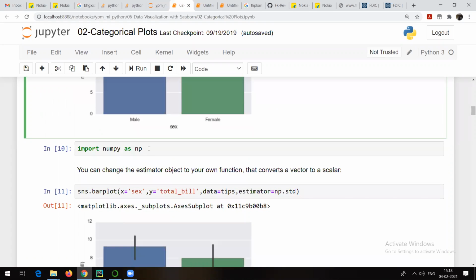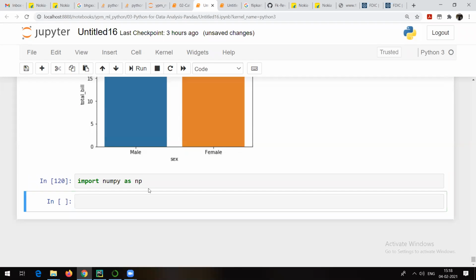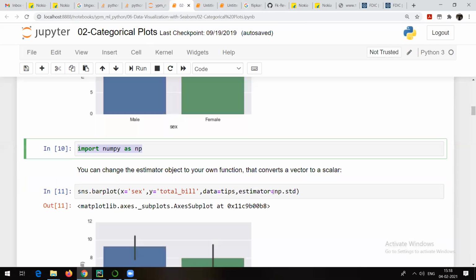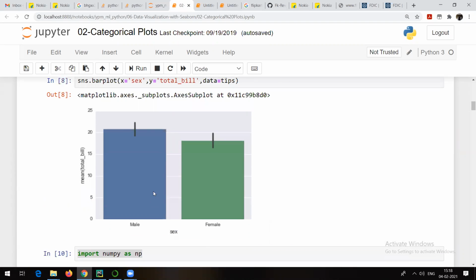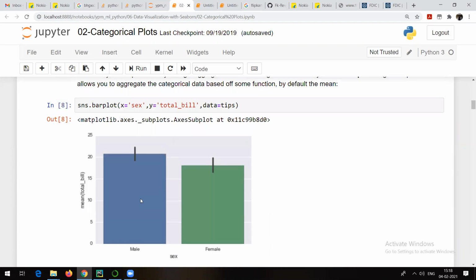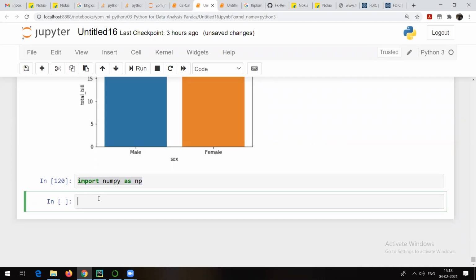Right. Similarly, let us import numpy. We are going to find out the standard deviation. We are going to use this particular thing to calculate it. np.std is nothing but standard deviation. See, what we have is sns.barplot. Now what it has shown by default here is the number of male and number of female. But what if I want to compare them on the basis of some other aggregate value? Not on the basis of their numbers, maybe I want to compare them on the basis of the average value, right?